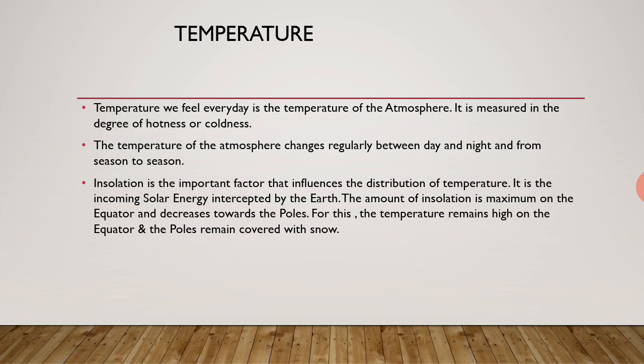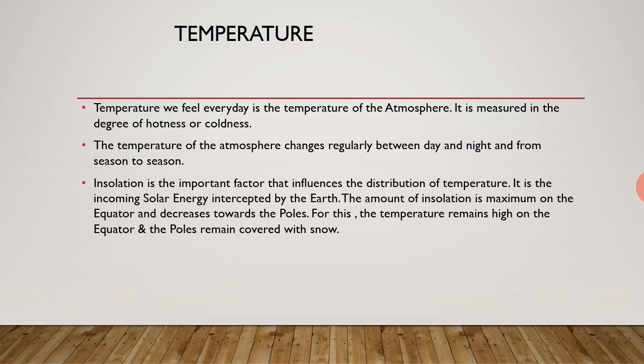For that the insolation decreases towards the poles. The amount of insolation is maximum on the equator and minimum towards the poles.